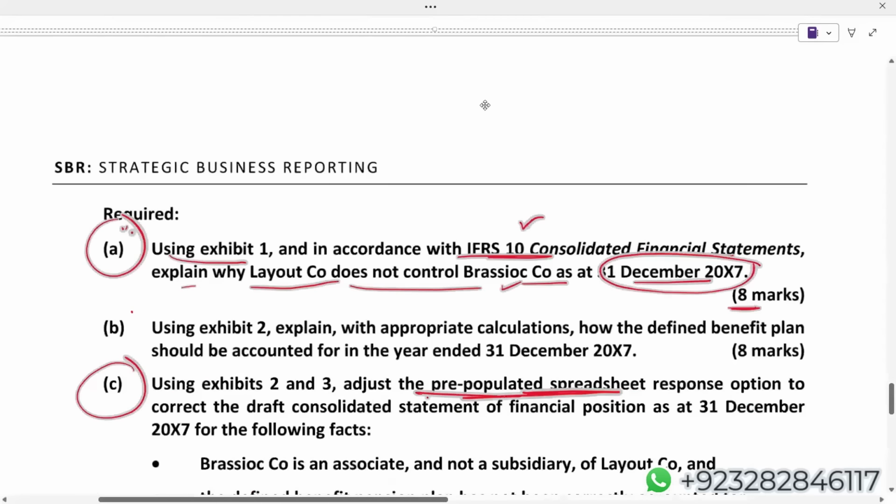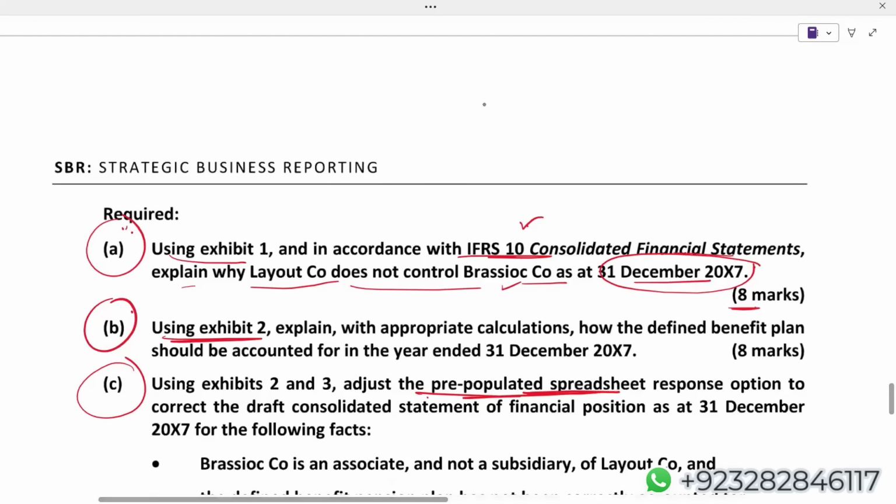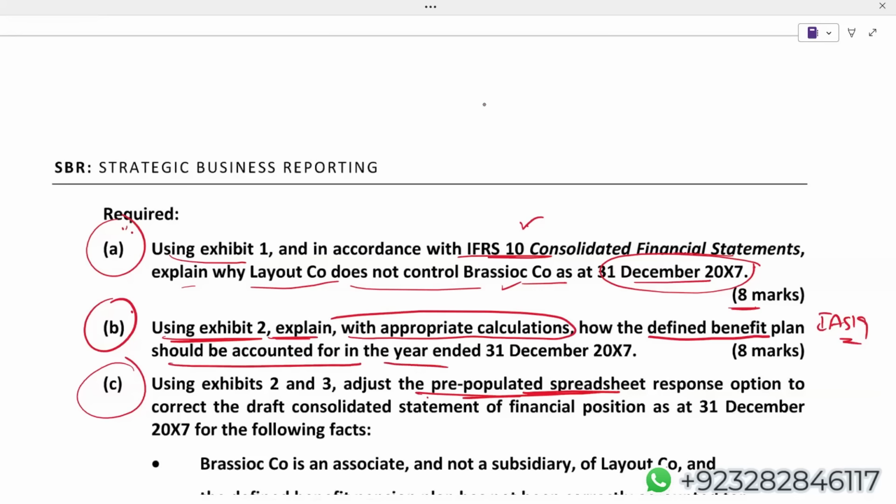Majority is not here. Part B, students will stick to Exhibit 2. Using Exhibit 2, explain with appropriate calculations how the defined benefit plan, IAS 19, should be accounted for in the year ended December X7, 8 marks. So they're not asking only for explanation, they also need appropriate calculations.